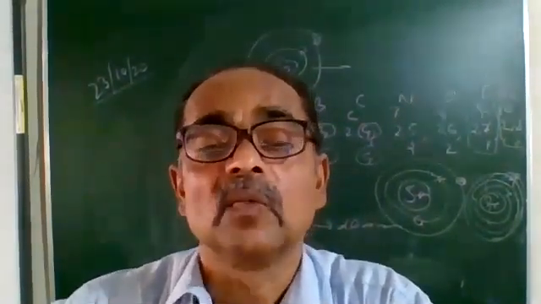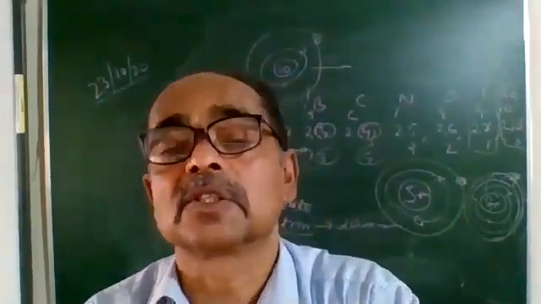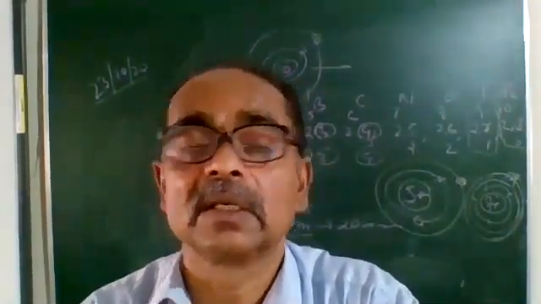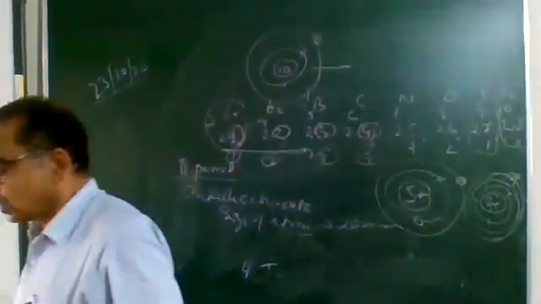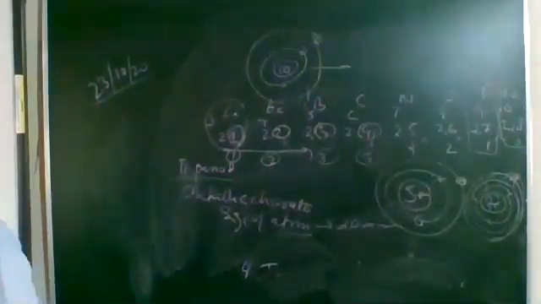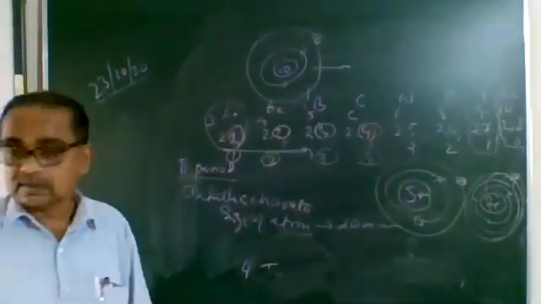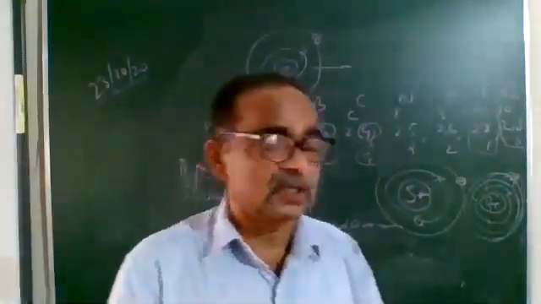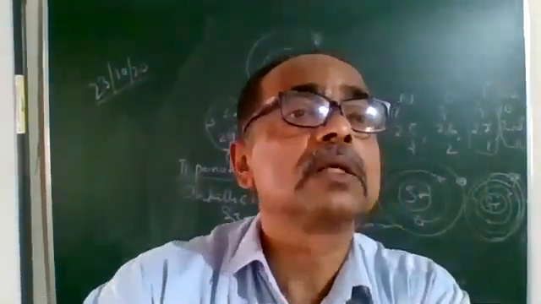So what happens? Moving from left to right in a period, ionization energy increases. Have you understood it clearly? So these are some of the properties of elements in a period. The rest of the properties, of elements in a group, we'll be taking in our next class.